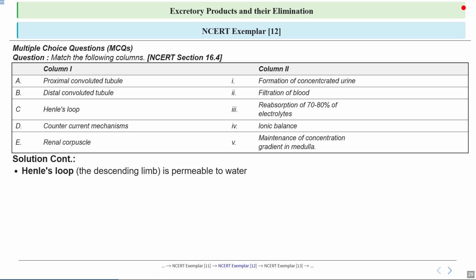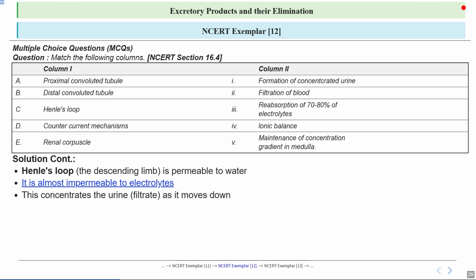You can notice how the descending limb of Henle's loop is permeable to water. This permeability is crucial because it allows water to be reabsorbed into the bloodstream, concentrating the urine as it moves through the nephron. Now let's emphasize that the descending limb is almost impermeable to electrolytes. This is very important. This means that while water can pass through, electrolytes like sodium and chloride cannot. So this selective permeability is a key to concentrating the urine.